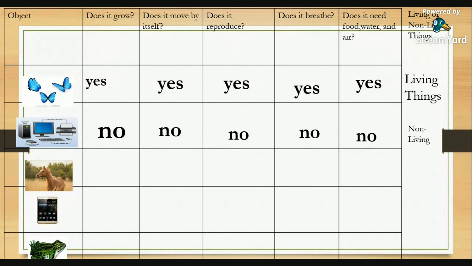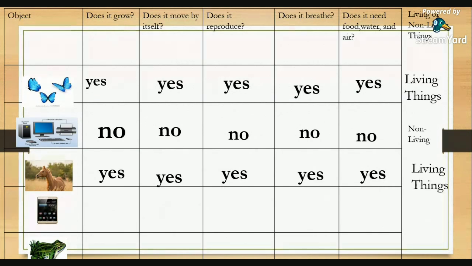How about the third picture? A horse. Does it grow? Yes. Does it move by itself? Yes. Does it reproduce? Yes. Does it breathe? Okay, it's a yes. Does it need food, water, and air? Yes, very good. So a horse needs food, water, and air. So we call that a living thing. Okay, very good.